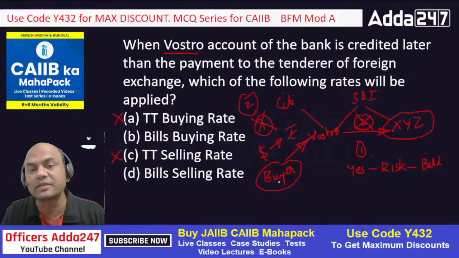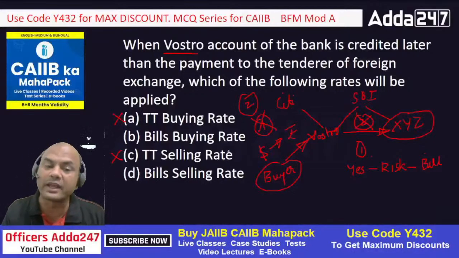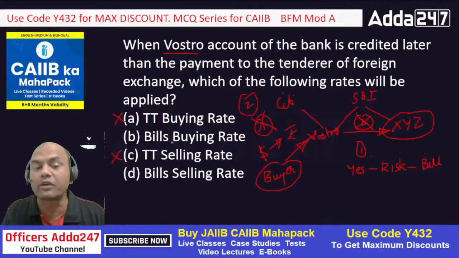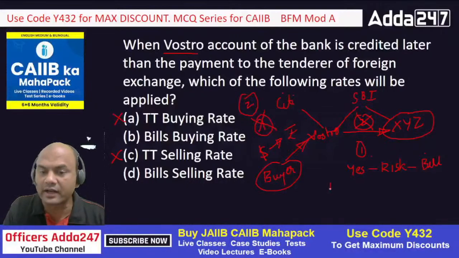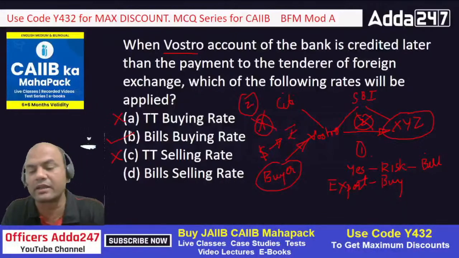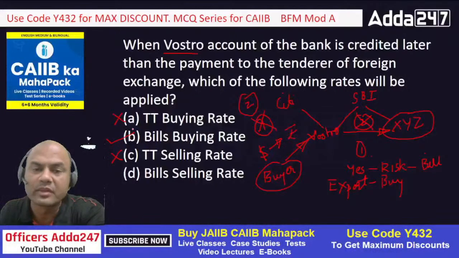So again the logic is the same: export, so we'll be applying the buying rate. So now give me the answer. B or C? I'll write it over here. Export means buy. So what is the answer I am getting? Bill and buy. So my answer is B: bill buying rate. Everyone, okay.